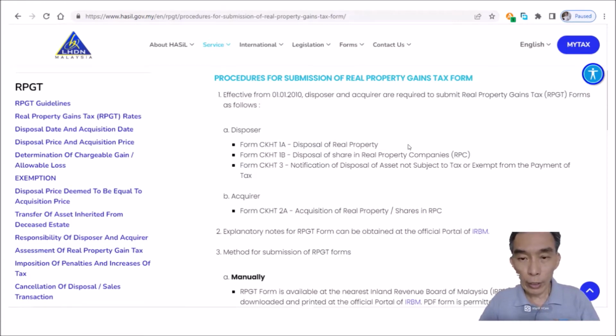So today we are looking at just the forms: CKHT 1A, CKHT 1B and 3, as well as CKHT 2A for the person who acquires. You can see here, CKHT 1A and 1B are for the disposer, the person who disposes. Form 1 is for the disposer, 2 is for the person who acquires. Then we also talk about how to use CKHT3 for different types of exemption.